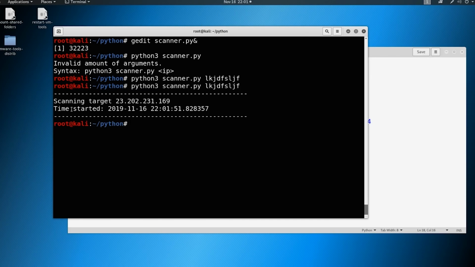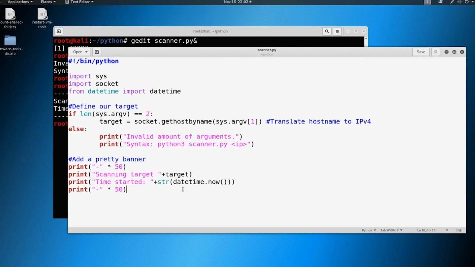And you can see it says, okay, scanning target, and it's resolving to this 23. This is not accurate, but just let it do its thing. And then it's got the time started of the scan here. So you can see here, I'm putting in a host name and it's trying to resolve to DNS to this. Maybe this is what it resolves to. I don't know, but we'll move on.